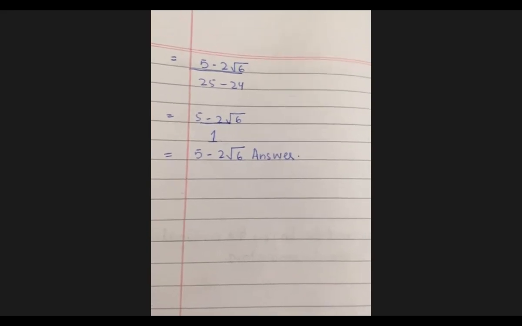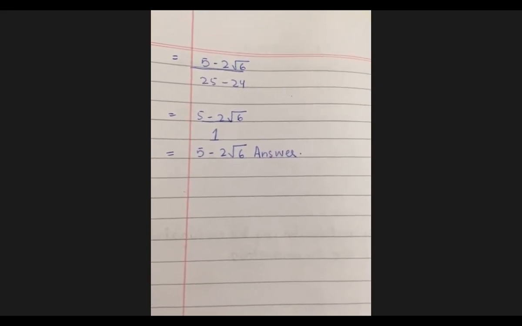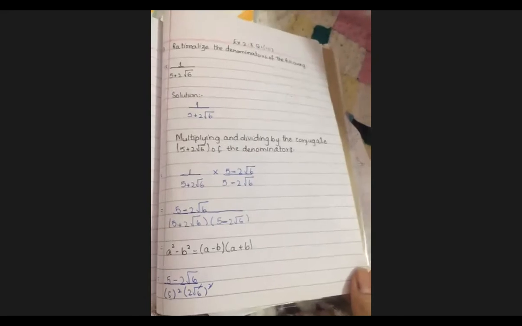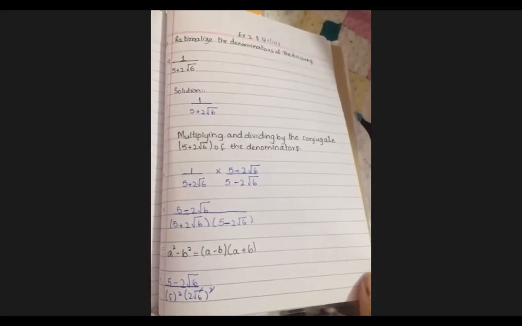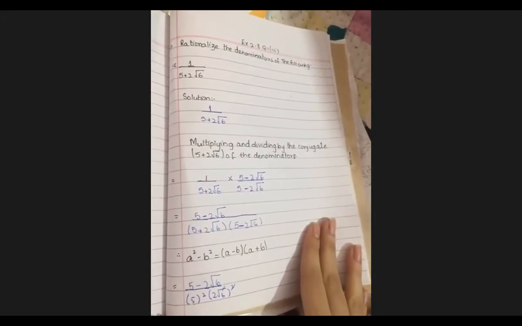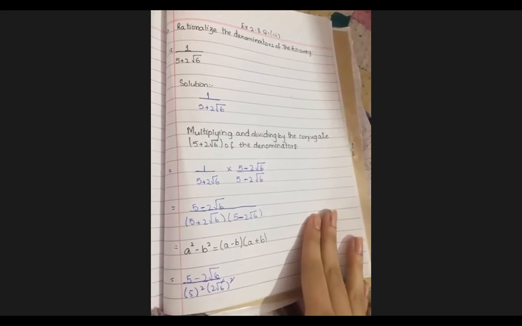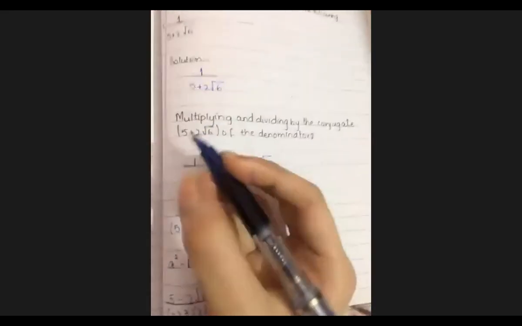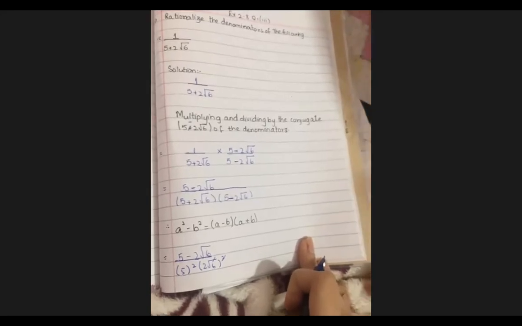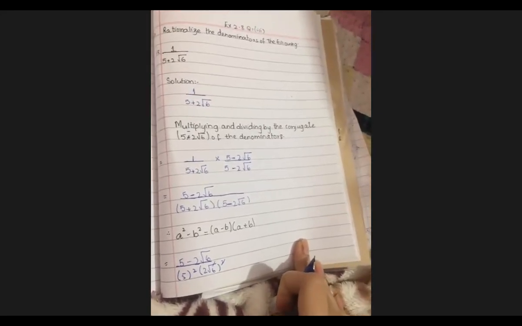Okay, Meda, I'm checking your answer. Finally, Meda's answer is right. Meda, show the complete answer. Very good. Just a minute. Look here. What you will do, simply you will multiply and divide with the conjugate, which is 5 minus 2 under root 6. Right here, 5 minus. Corrected, Meda? This is 5 minus 2. Very good.